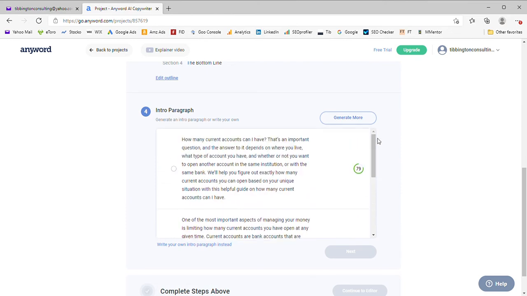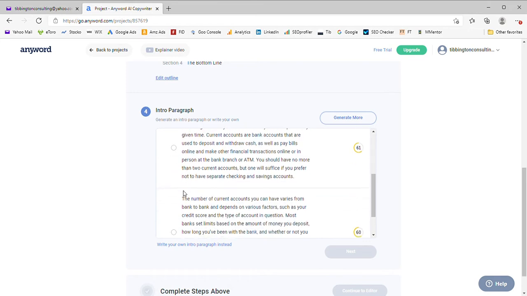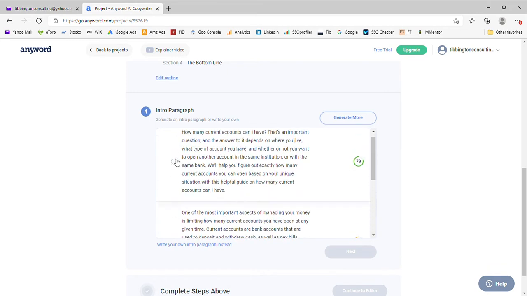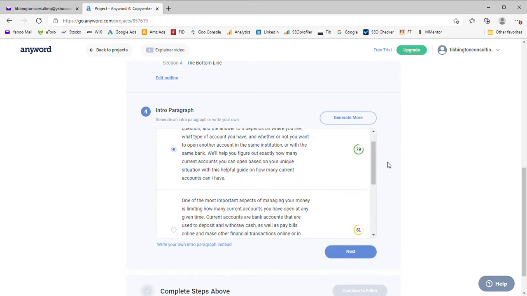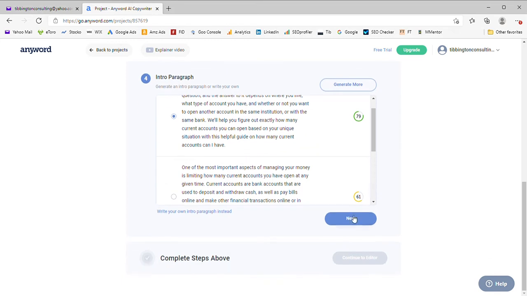So we're talking about current accounts. Its intro paragraph is: How many current accounts can I have? That's an important question, but the answer depends on where you live, what type of account you have, and whether you want to open the same institution or the same bank. We'll help you figure out exactly how many current accounts you can have based on your unique situation, and this helpful guide to current account stuff. Well, that is actually okay. It's a broad introduction, so it makes sense. It's not gobbledygook, so I will use that heading.